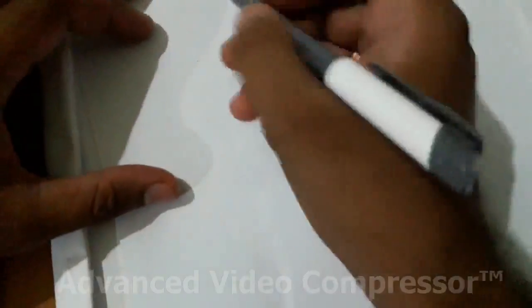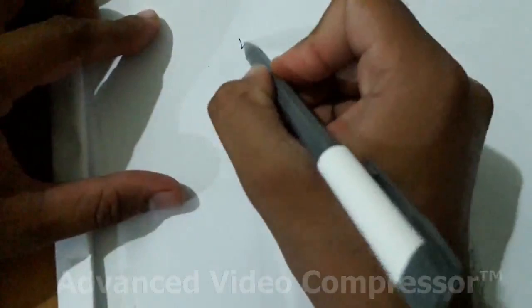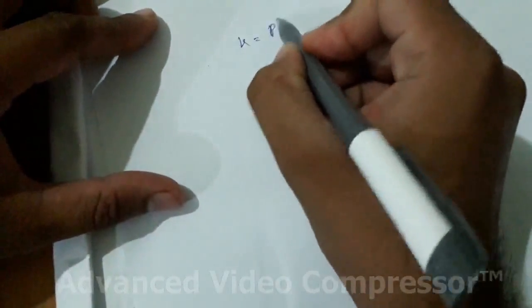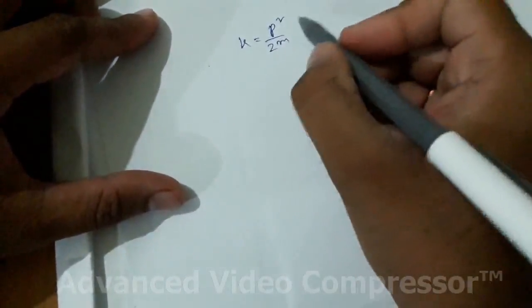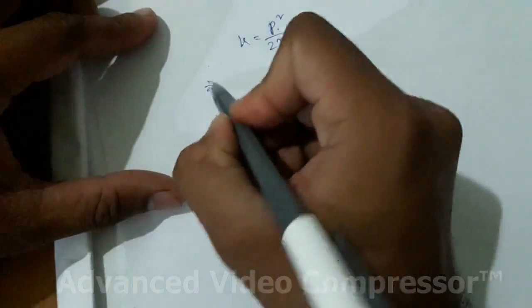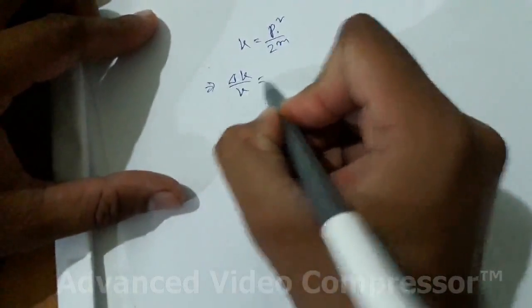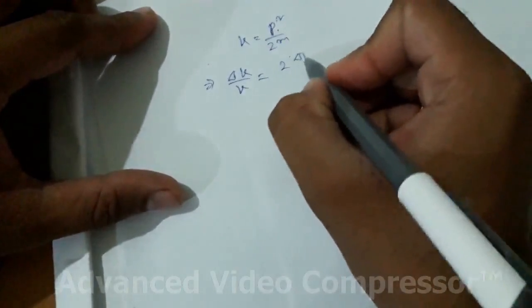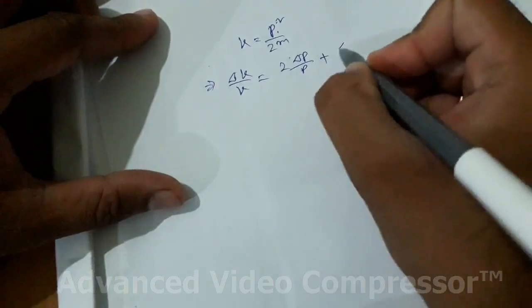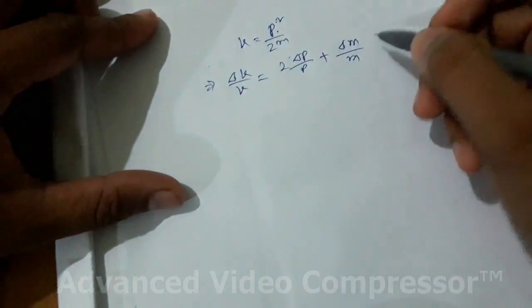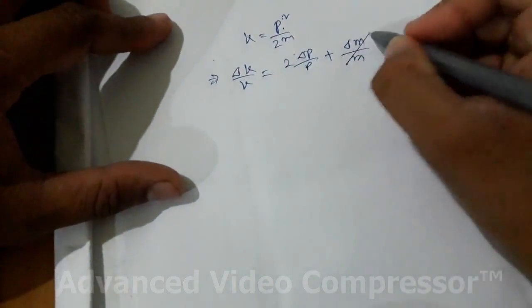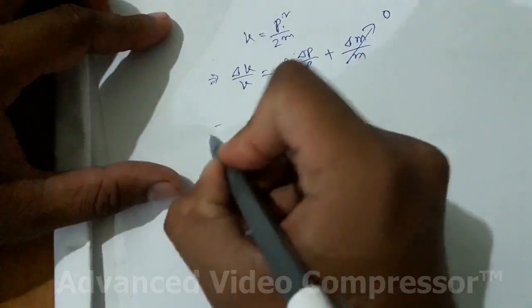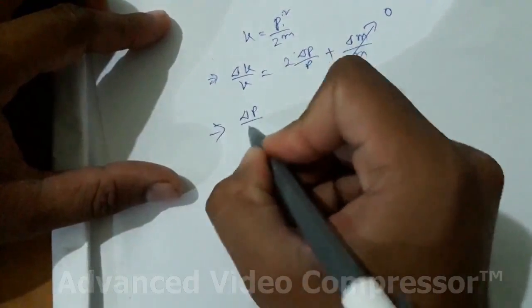You all know what is kinetic energy. K is the kinetic energy. K is equal to what? P square by twice m, where P is linear momentum. So if we differentiate, del K by K, this power will come as coefficient, 2 del P by P plus del M by M, and it is given that mass is constant. This will be 0. So if you express in terms of percentage,